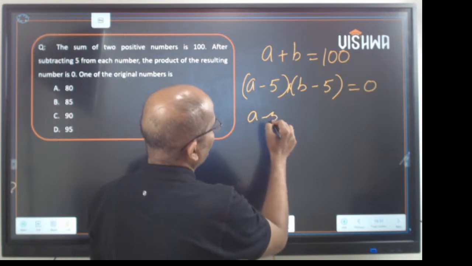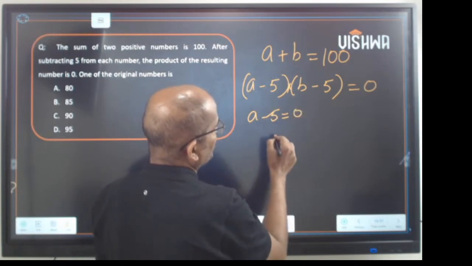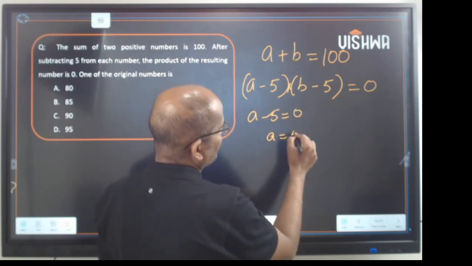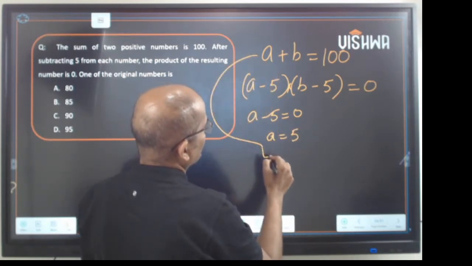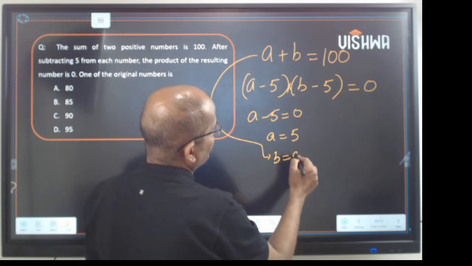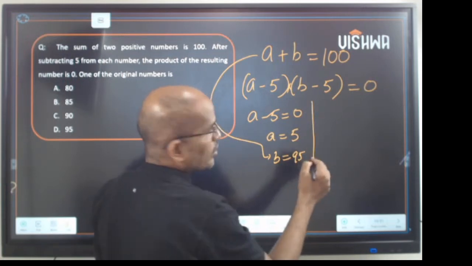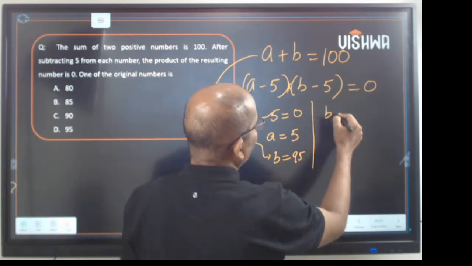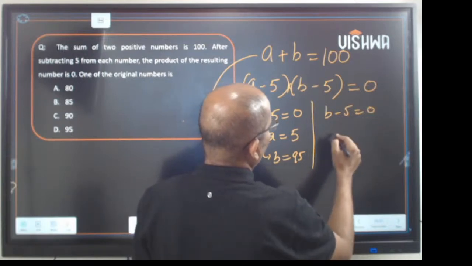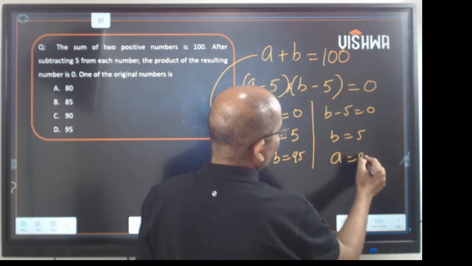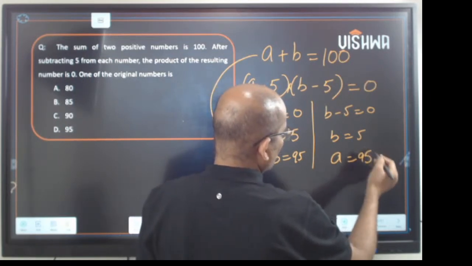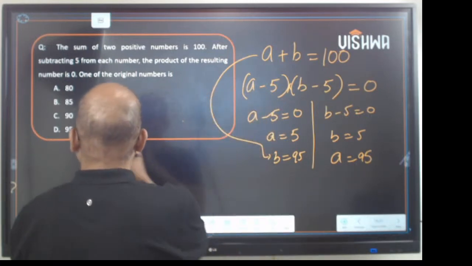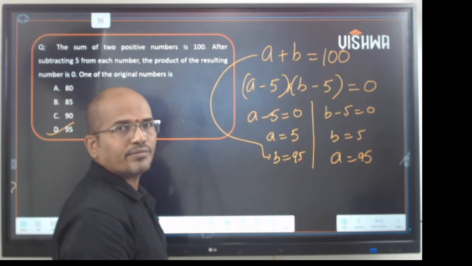So if A minus 5 is 0, so definitely A should be 5. If A is 5, from this what do you get? B is 95. The other way, if B minus 5 is 0, so B is 5. So if B is 5, A will be 95. So you have one common term, that is 95. So one of the numbers should be 95. The answer is B, 95.